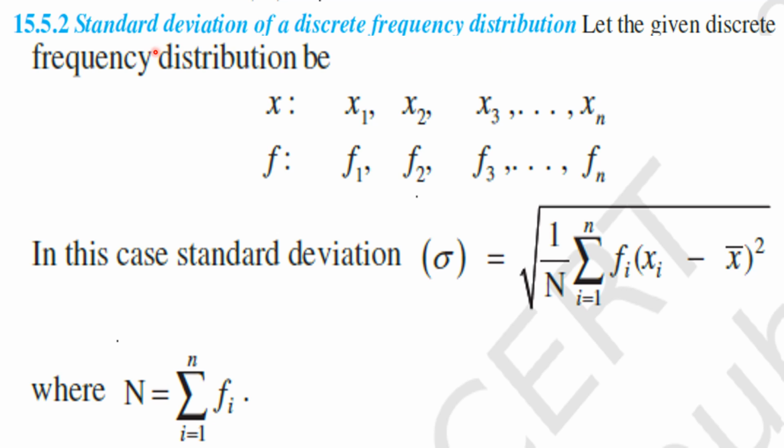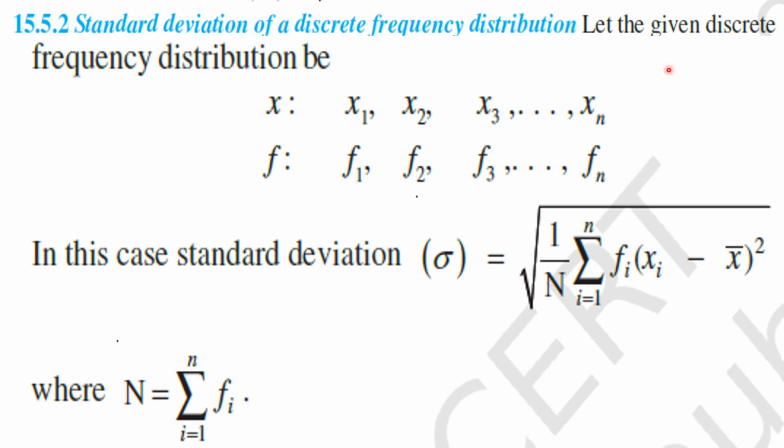Now, we are going to discuss variance and standard deviation of a discrete frequency distribution. Without finding the variance, we can't find the standard deviation, because sigma is a square root of the variance. So now, my children, right.